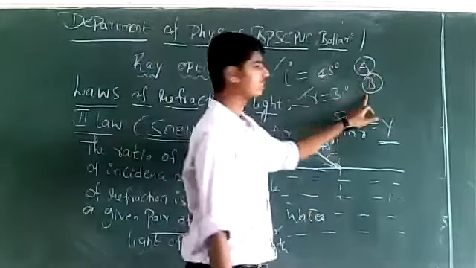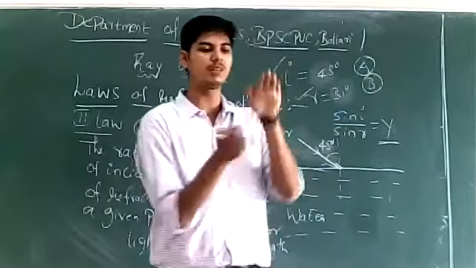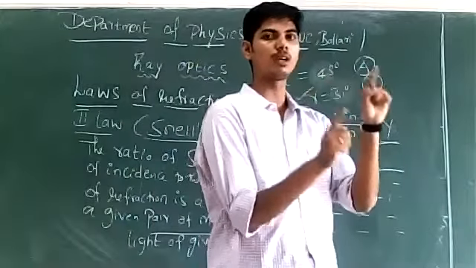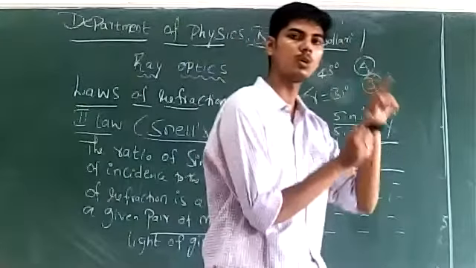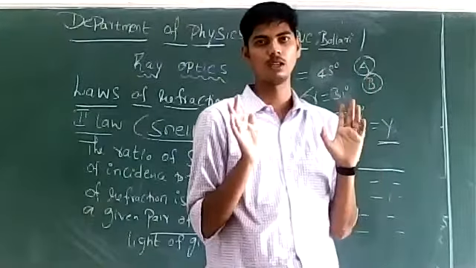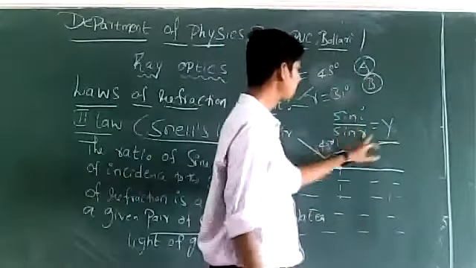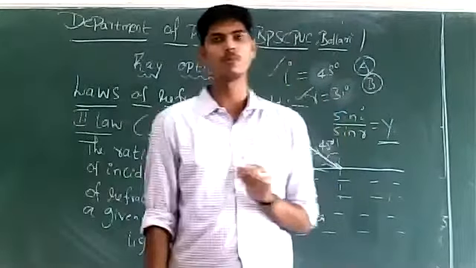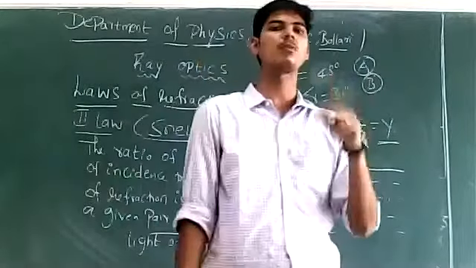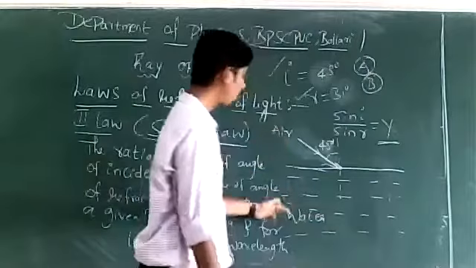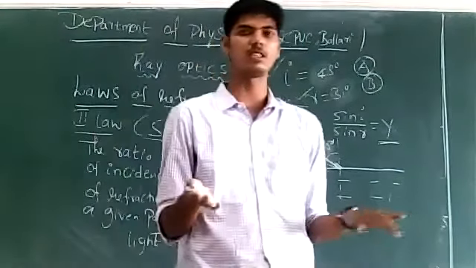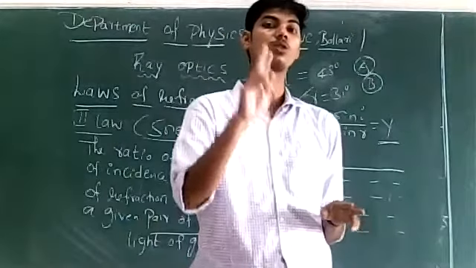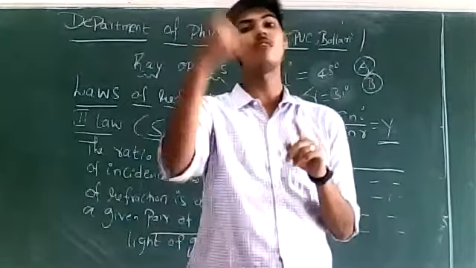Suppose person A and person B are doing the experiment with the same pair of media, air and water. Person A has done the experiment with air and water, and person B is also going to do the experiment with air and water. Now we expect sin I by sin R to be the same. If you want sin I by sin R to change, what can you do? There is one possibility: you can change the media. Make air and water into air and glass, and the ratio of sin I by sin R changes. Or else you can do another thing: you can change the wavelength of light.